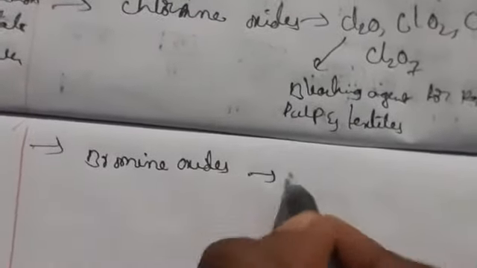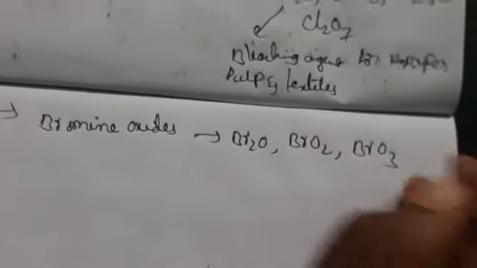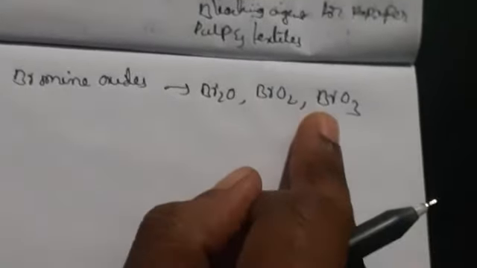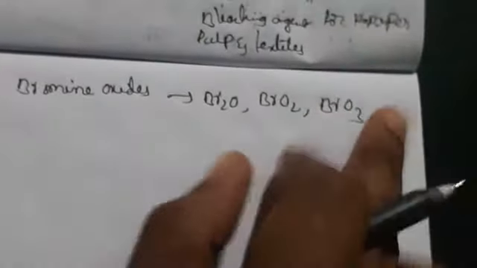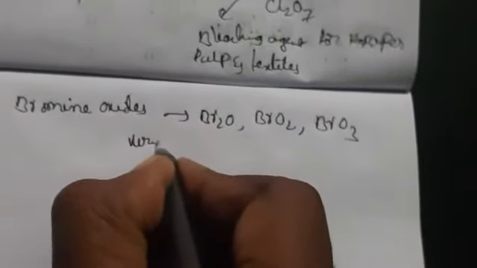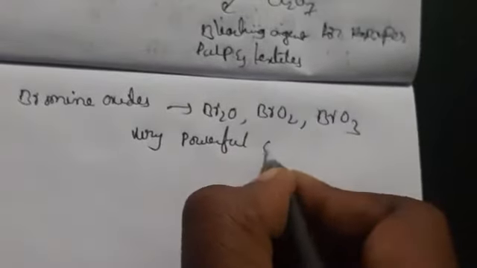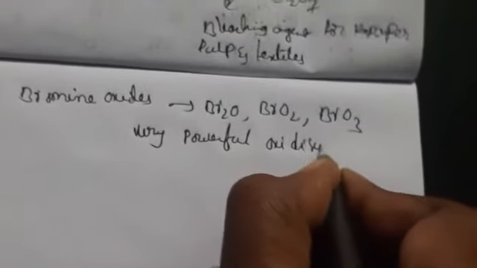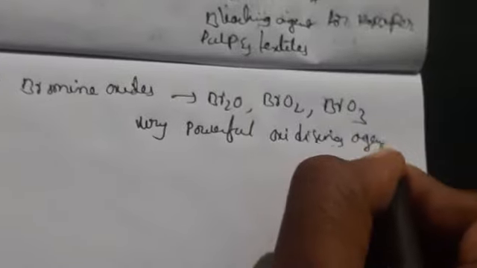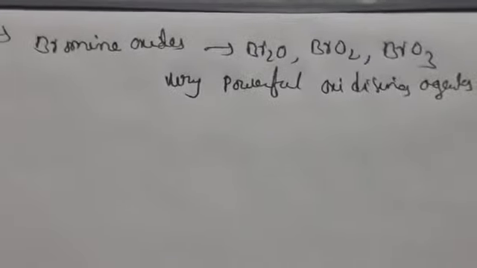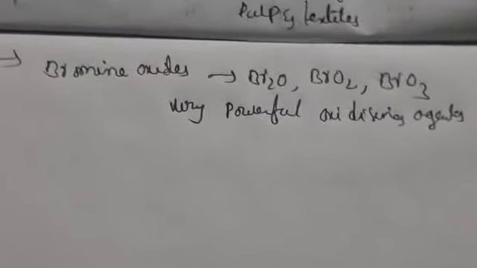The bromine oxides are Br2O, BrO2, BrO3. These are the least stable halogen oxides. They exist only at low temperature. These are very powerful oxidizing agents. Whenever we add these types of compounds, the oxidation process goes on.